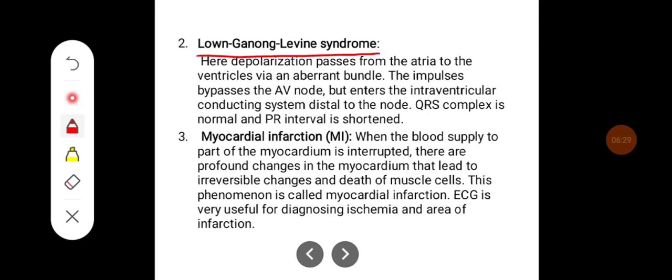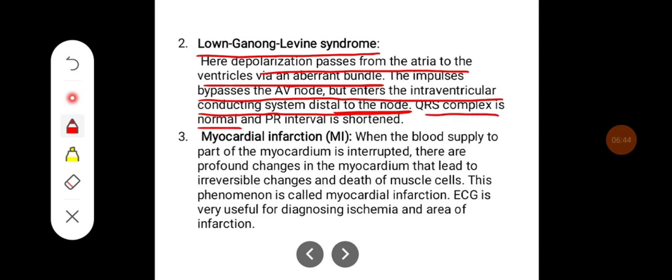Lown-Ganong-Levine syndrome. Here depolarization passes from atria to the ventricles via an aberrant bundle. The impulse bypasses the AV node but enters the interventricular conducting system distal to the node. QRS complex is normal but PR interval is shortened here. In myocardial infarction,